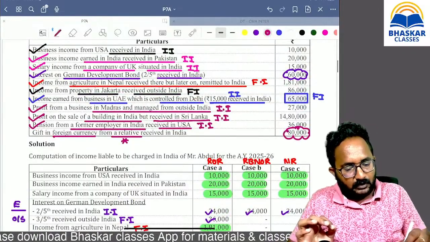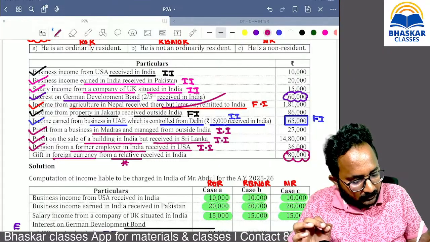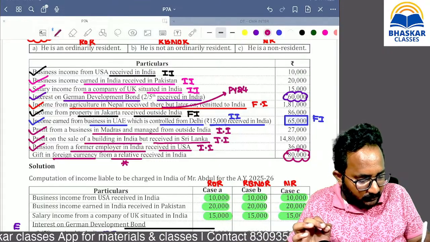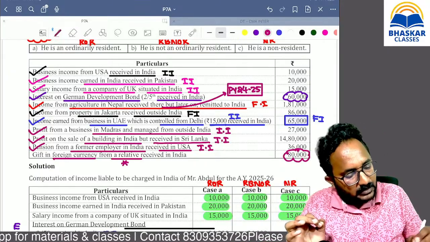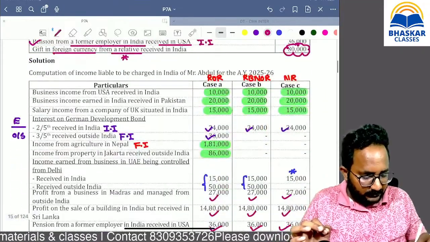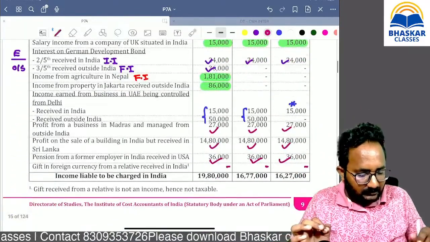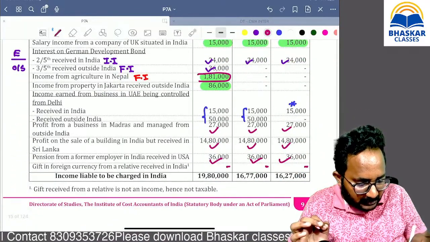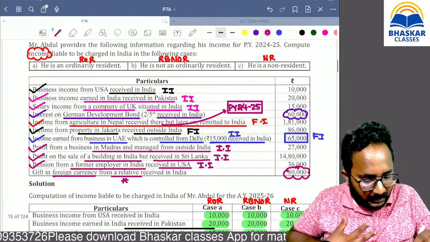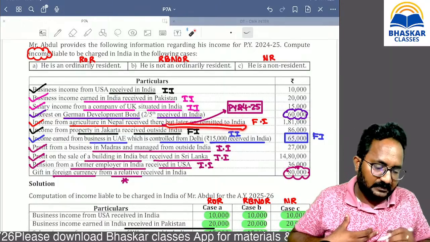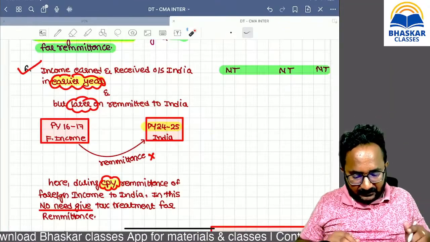Ma, here, what is that point? This amount of foreign income during that previous year 24-25, we are going to give the treatment for the foreign income, 1,81,000. For that we are giving the treatment, not for the remittance. Earning of foreign income is there during this year. For that earning of foreign income, we are giving the treatment, not for remittance. Sir, last year income, and now that is remitted, there is no need to give the tax treatment like this case.